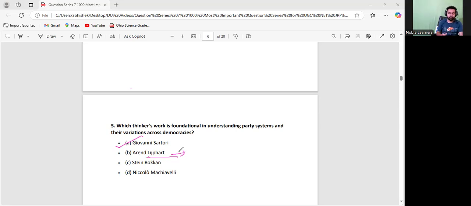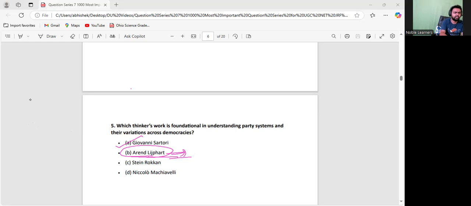That's very important. Consociational democracy is a democracy model where people arrive at decisions by making a consensus. They compromise on many things. If there is some confusion or conflict among them, they try to compromise and arrive at a consensus rather than doing the voting. This is what the consociational model of democracy is all about, which is related with Arend Lijphart. Patterns of Democracy is also a very important book written by this thinker. But the answer for this would be Giovanni Sartori.